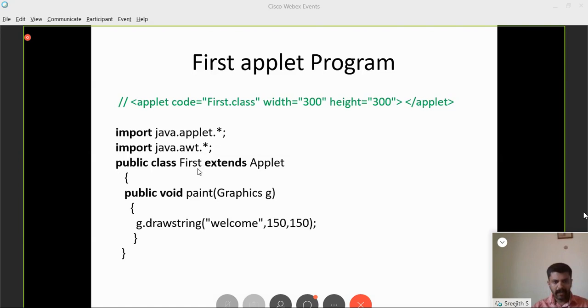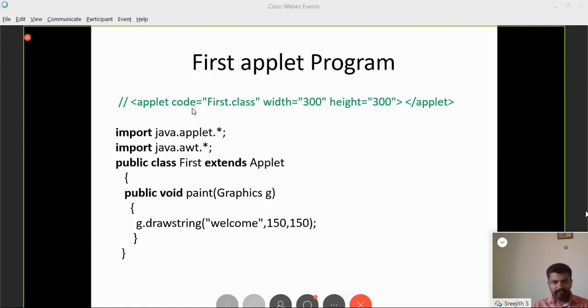I can compile this program to produce first.class, which is the intermediate code or byte code. Once the class file is generated, I can embed that class file into an applet tag. This is an applet tag. You can see the comment, which indicates that it is for the Java compiler. The Java compiler need not compile this piece of code and will treat it as a comment, whereas the applet viewer can execute this code. Applet viewer can understand only tags, so this part is irrelevant. When we use an applet viewer, it will execute this code. See, applet, one of the attributes is code.